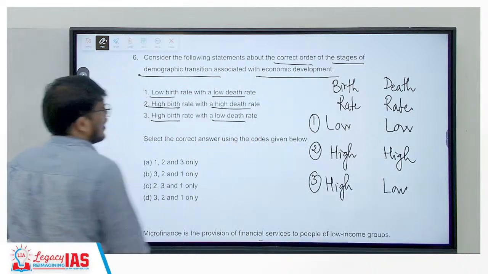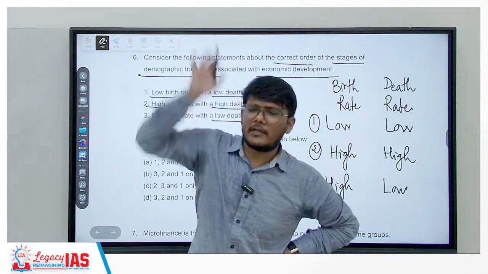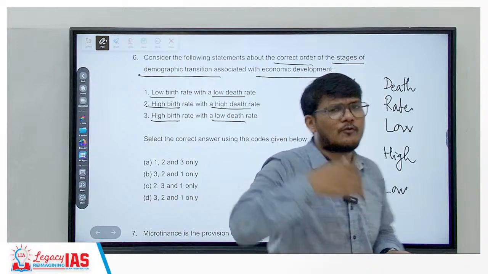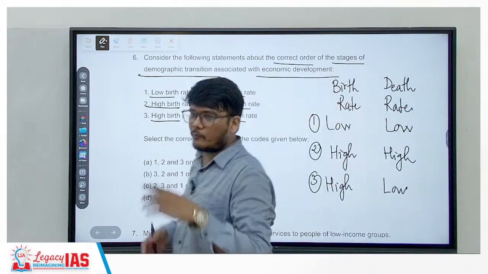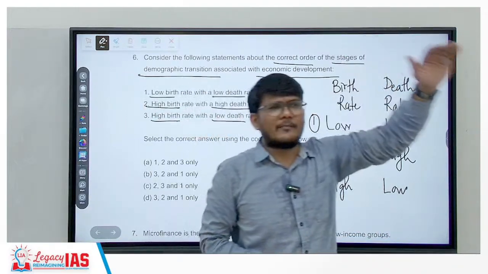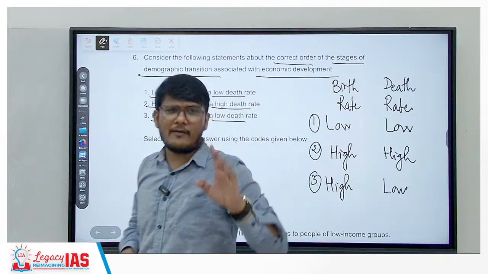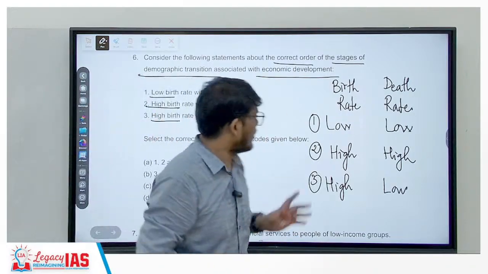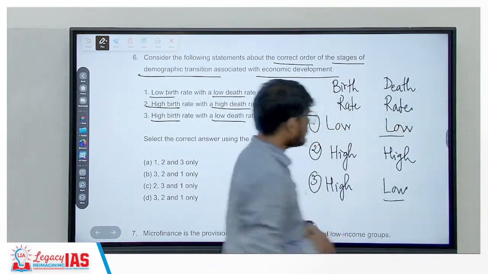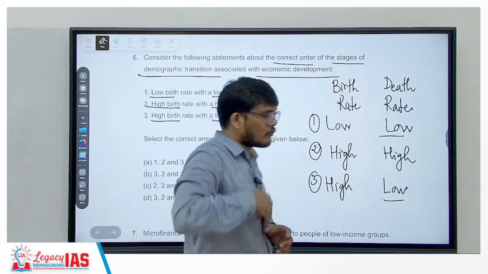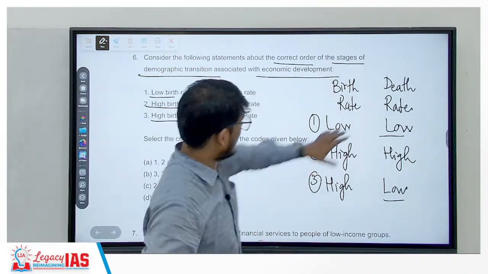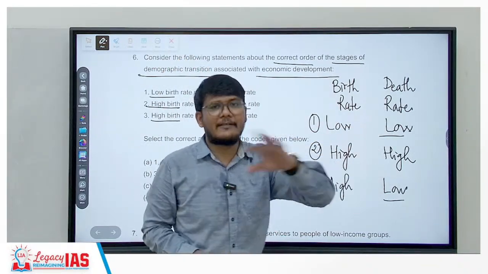Now, when you talk about a very highly developed economy, you will have low birth rates. Why? Because you have hospitals, institutionalized delivery, good drinking water, good sanitary provisions, and a better standard of living. So an ideally highly developed economy will have very low death rates. So where are very low death rates? Here as well as here. This is the case of a very highly developed economy. Now both of them cannot be correct, one of them will be correct, we'll see which one.